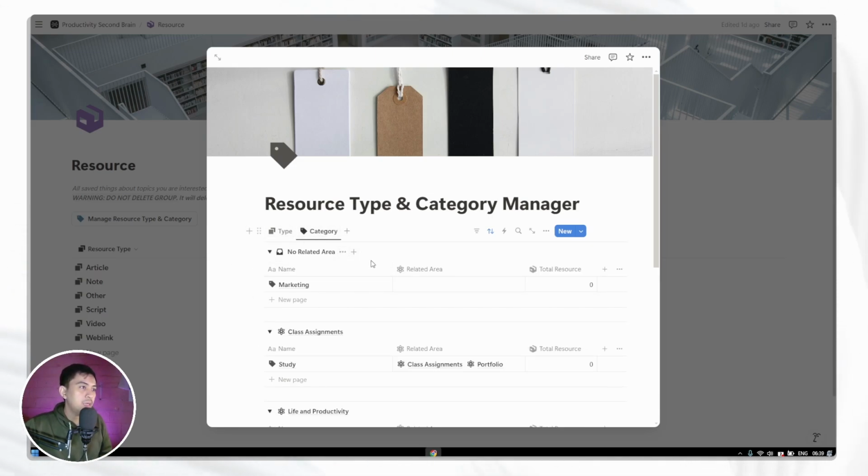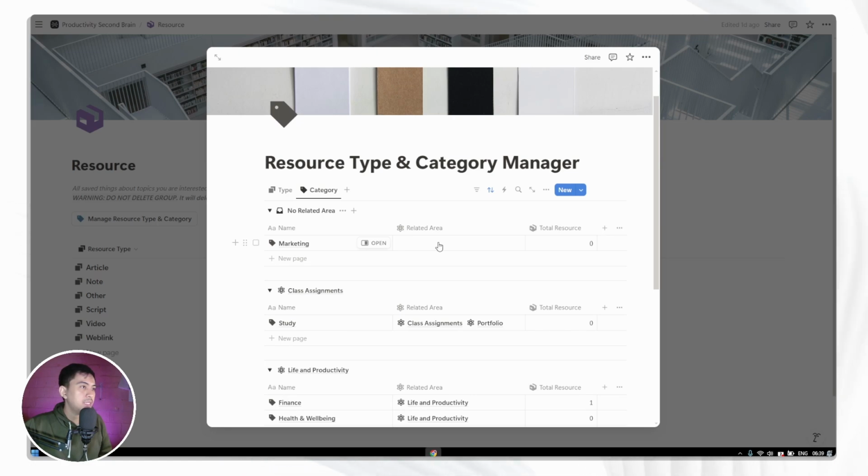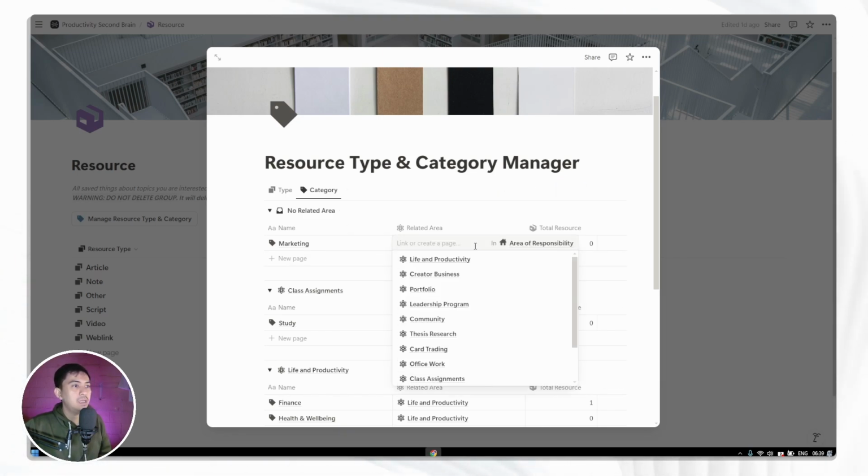Yeah, for the category you can also configure what is the area that's related to this category. So let's say for example marketing is related to class assignment, because we are currently marketing students, for example.